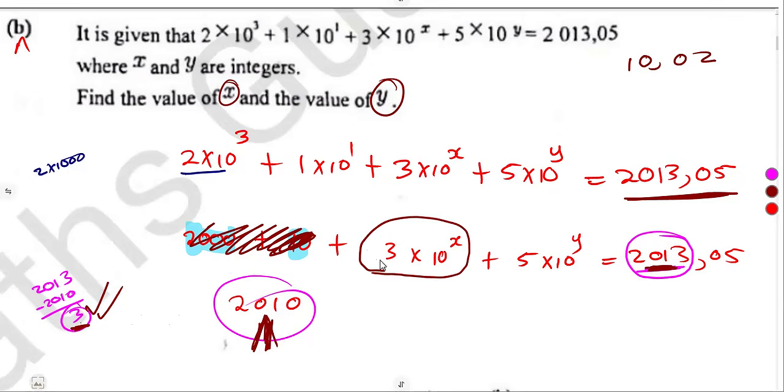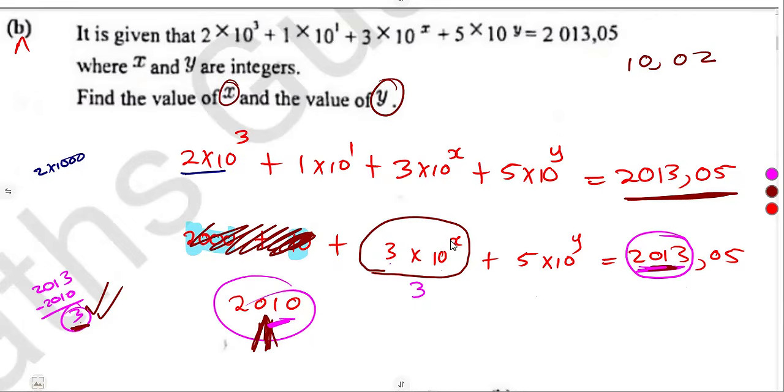You study this part. We can see the part of a 5. Definitely this one is going to correspond with the decimal part that is remaining there. So meaning to say, in order for us to have this 2013, we need a remainder here. We need a 3 to the 2010. So that is the one that is going to correspond here. So if 3 times 10 to the exponent of x is equal to 3, what is this x that we have here? Already we can see that the 3 is there.